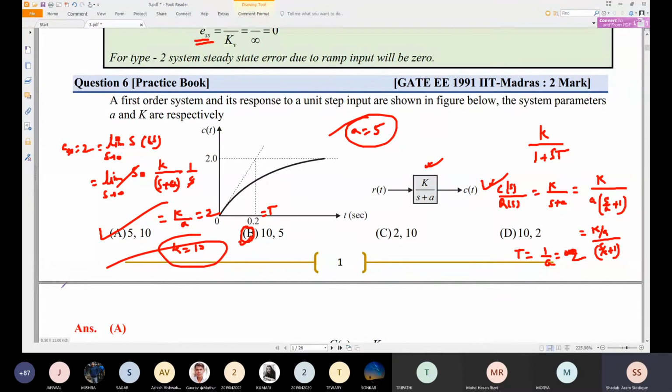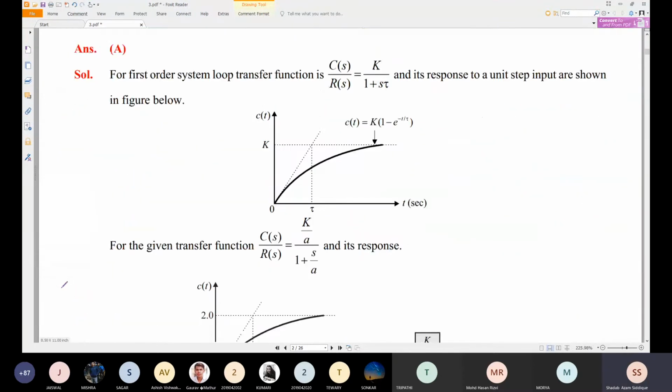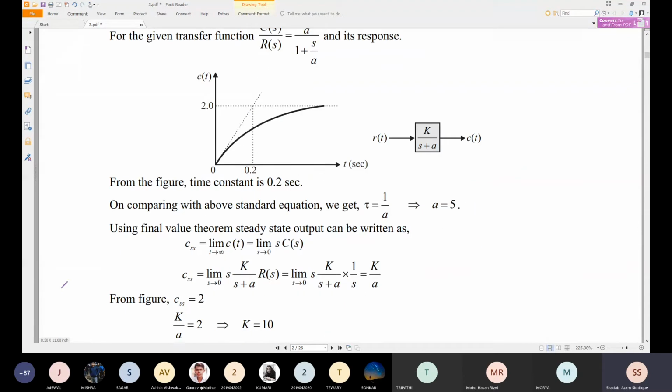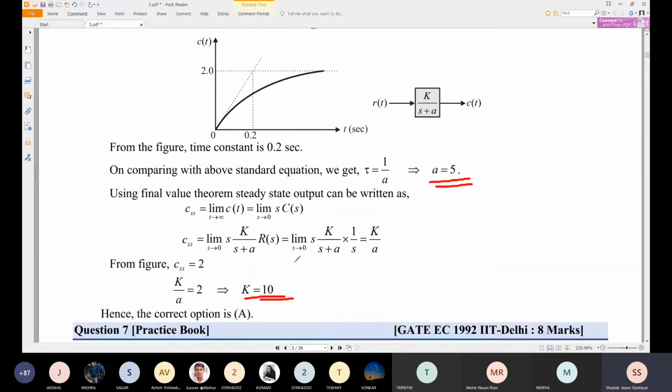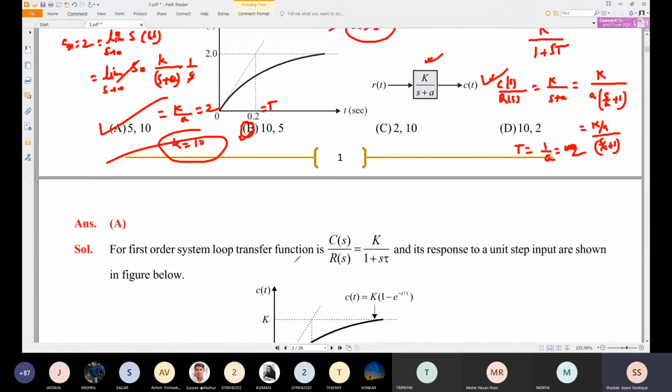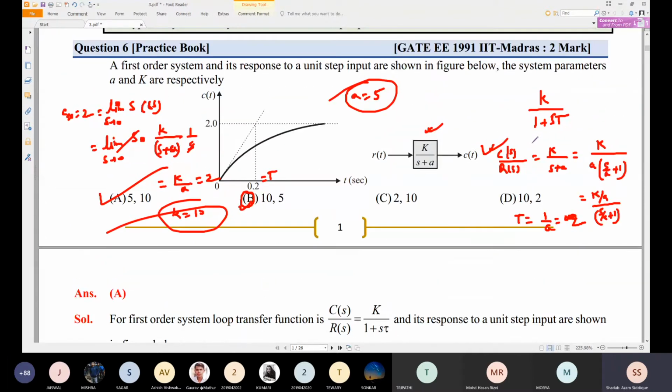Okay, so that is the answer which is given here. You can see a is equal to 5 and k is equal to 10. So option A is correct. If it is only this type of problem, you can directly click option A after finding the time constant value, because we can find the a value directly.